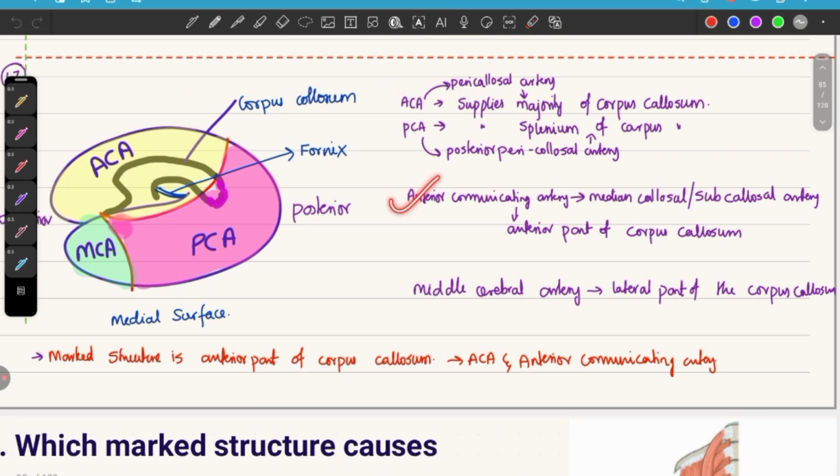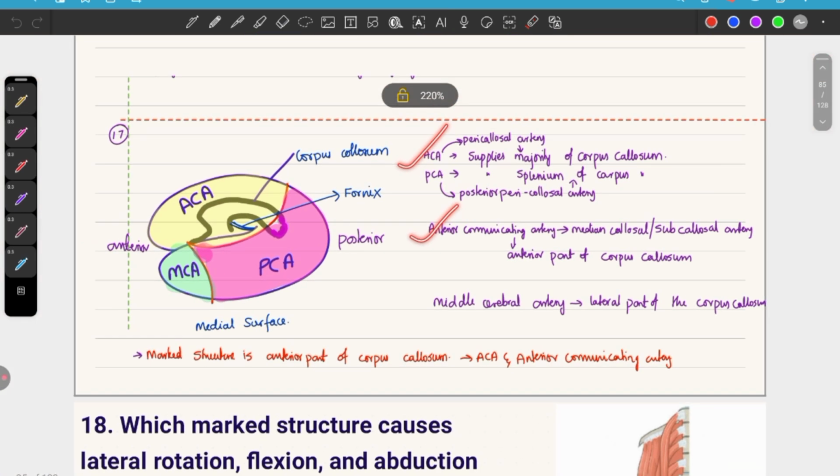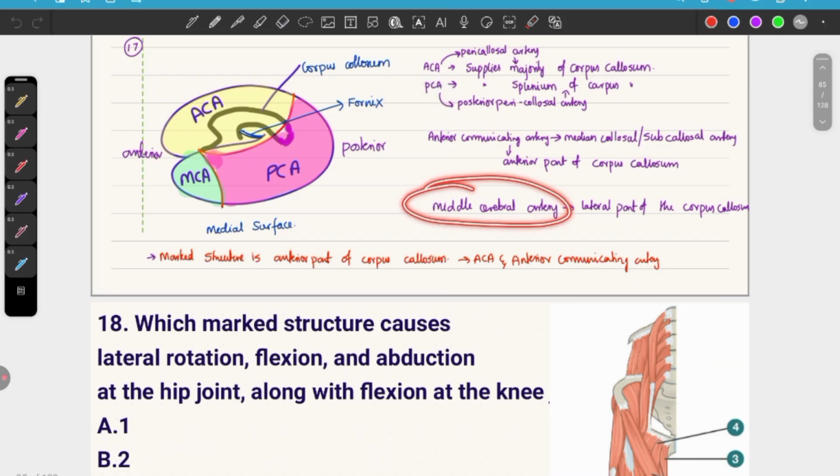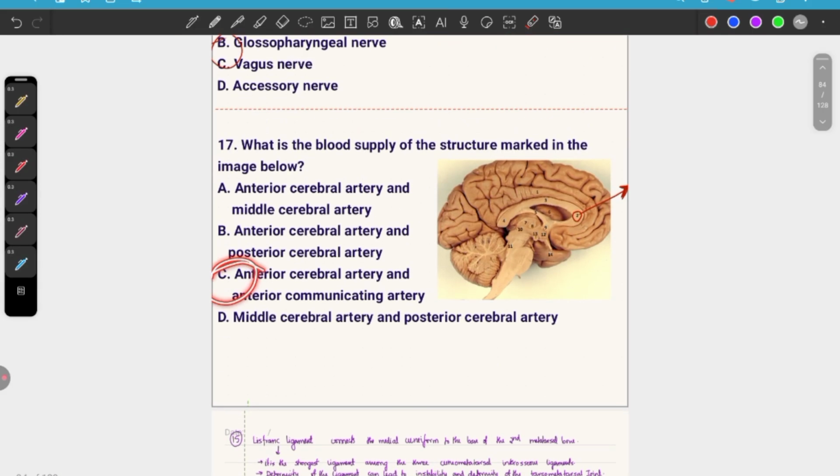The anterior part was marked in the question. So it is supplied by anterior communicating artery and anterior cerebral artery. Whereas middle cerebral artery also supplies, but not the medial part, it supplies the lateral part of the corpus callosum. Okay. Hence here option is C.